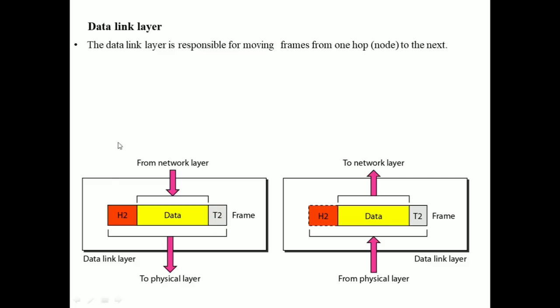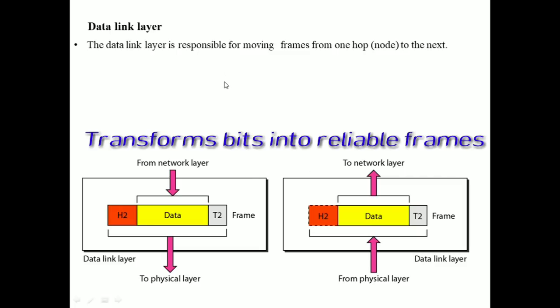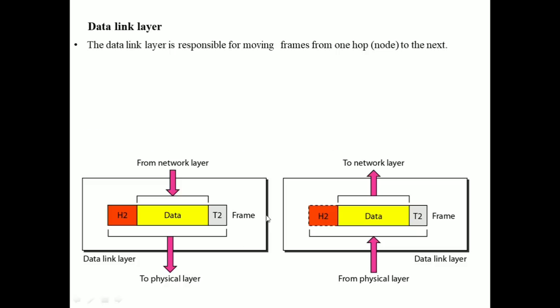This information at the source comes from the network layer, and this is the data link layer. Now this information is given to the physical layer, and at the destination the information is taken from the physical layer to the data link layer, and from this data link layer again it is given to the network layer. Now let us see what the data link layer is actually going to do. The data link layer transforms the physical layer transmission facility, which is in the form of bits, into a reliable link. So the data link layer makes the physical layer appear error free to the upper layers, which is nothing but the network layer.